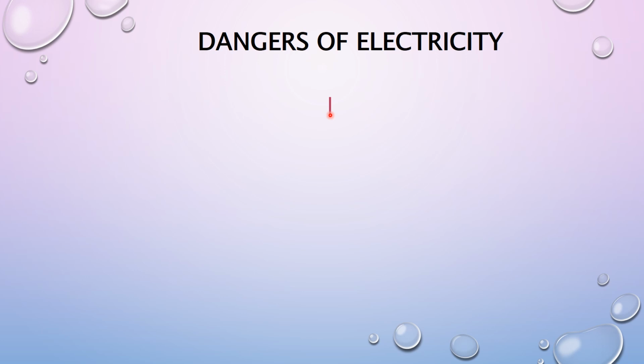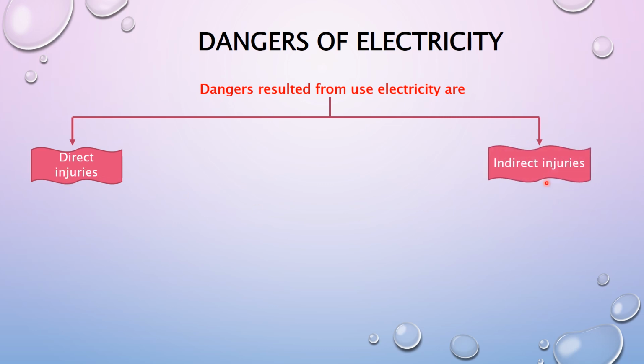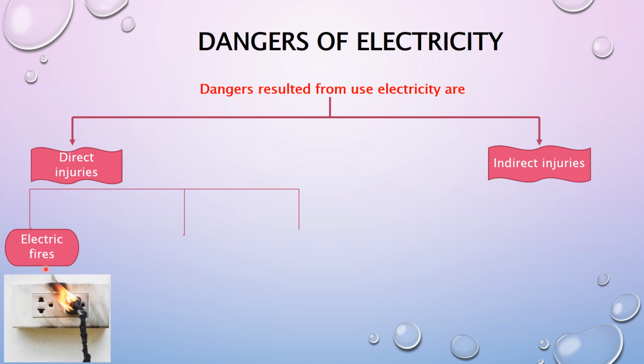Now we will talk about the dangers of electricity. The dangers resulting from using electricity are two things. Number one, direct injuries, and number two, indirect injuries. What is the meaning of direct injuries? The direct injuries include three things, which are: number one, electric fires. It is the fires resulting from increasing the temperature.